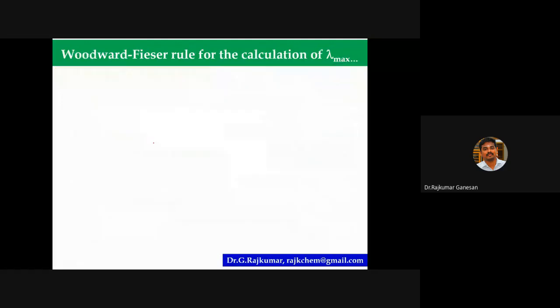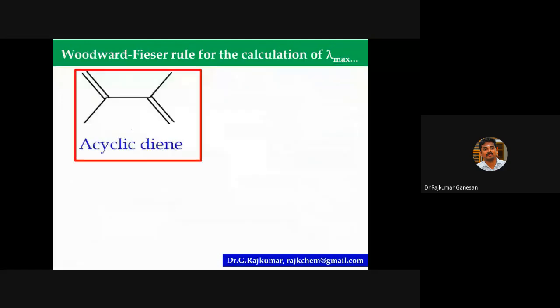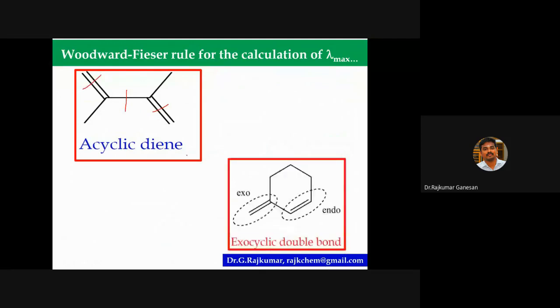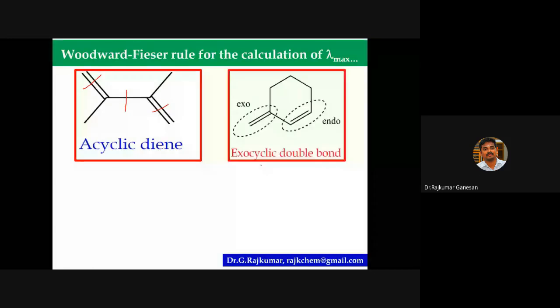Look at this. So this is an acyclic diene. Alternating double bond, single bond, double bond. You can see it's a double bond, a single bond, a double bond. Then exocyclic double bond means, so exo means it's outside. Exo, it's outside, here.